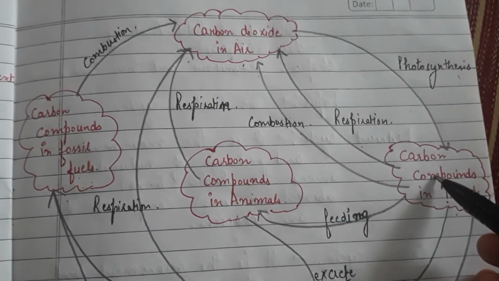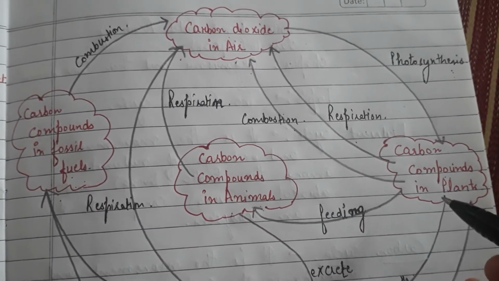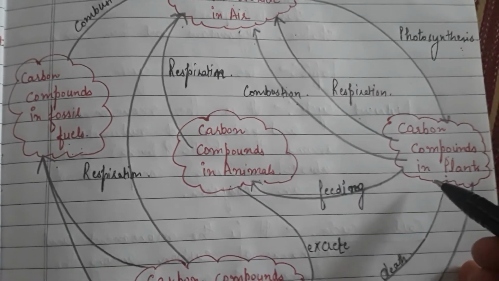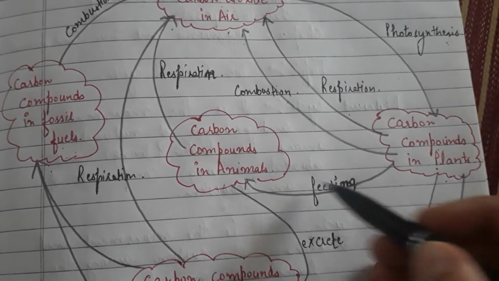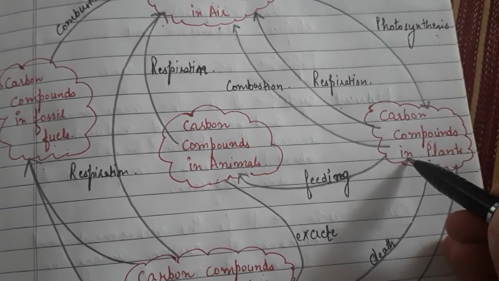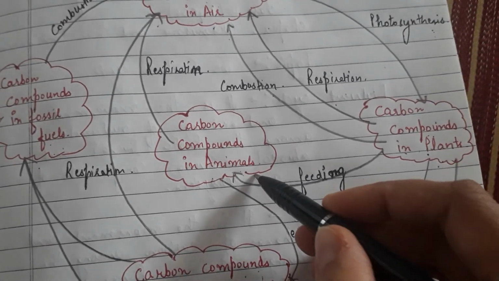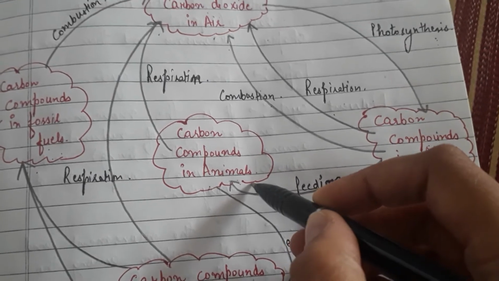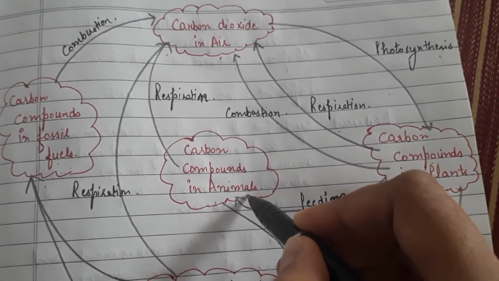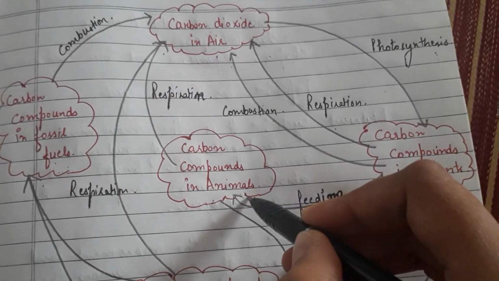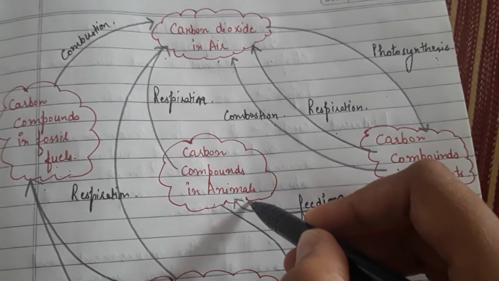Then certain plants, we all know that all the other organisms are directly or indirectly dependent upon the plants for the food. So animals feed upon the plants. So they are taking the carbon components of the plant, and again these carbon compounds get deposited into animals. Then when these animals respire, they perform the process of respiration.